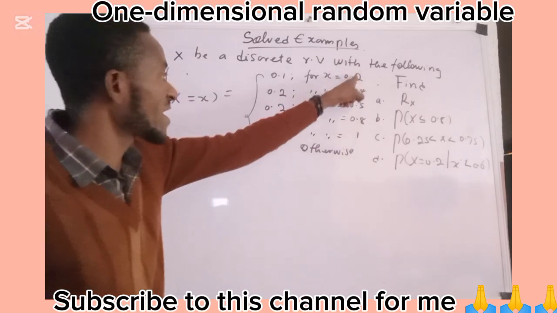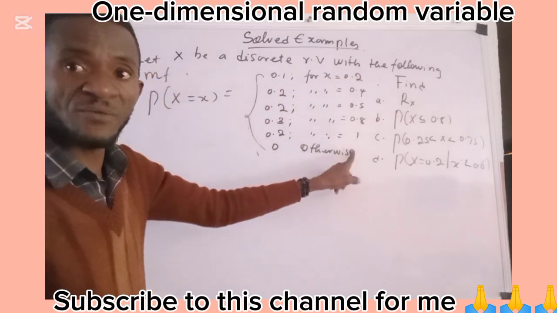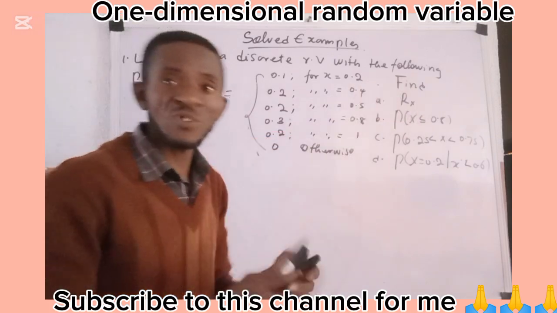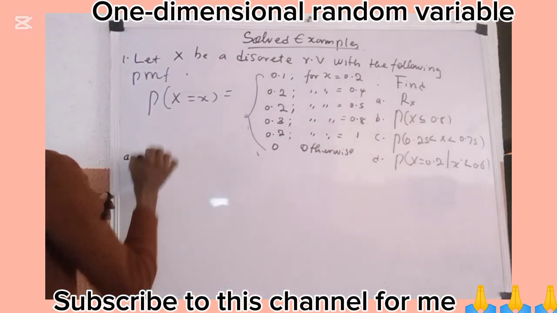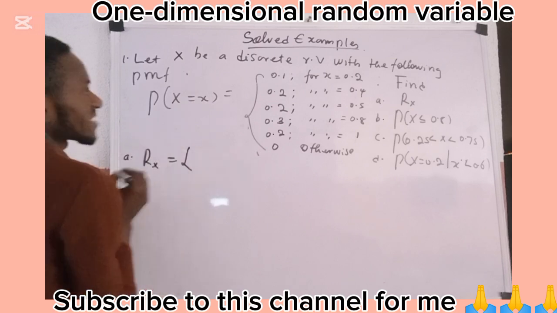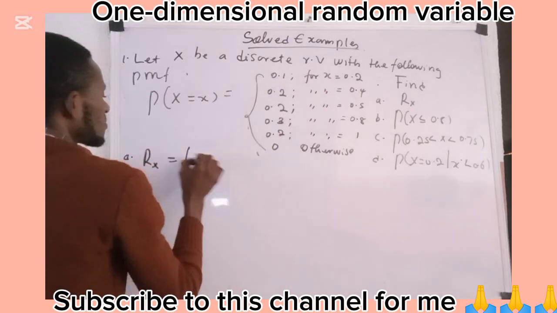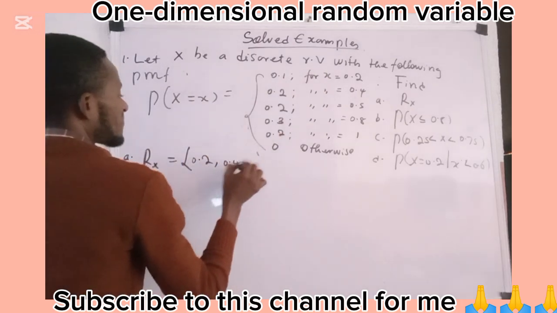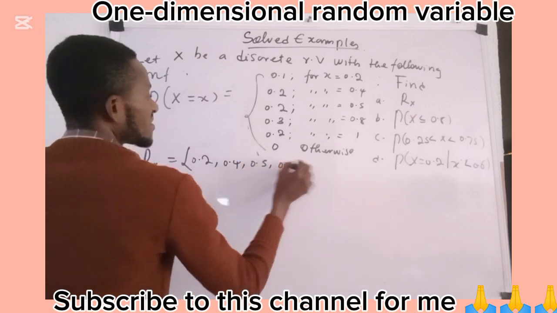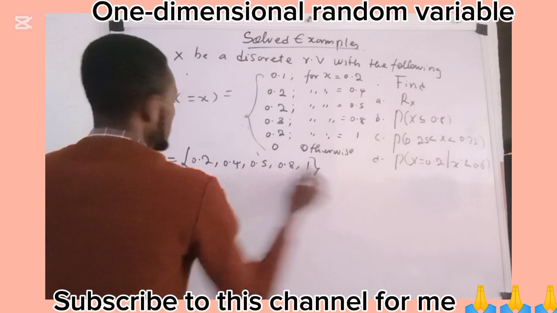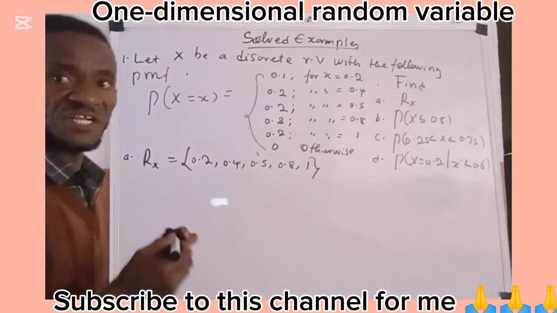A set containing all these possible values is what we refer to as the range space. So therefore, my A, R of x, is going to be the set {0.2, 0.4, 0.5, 0.8, 1}. This is our A, the range space.